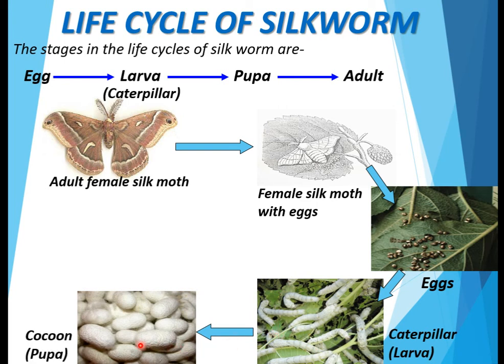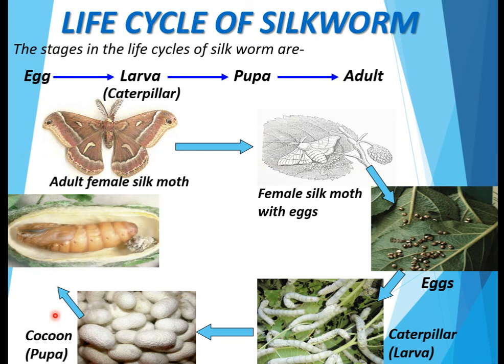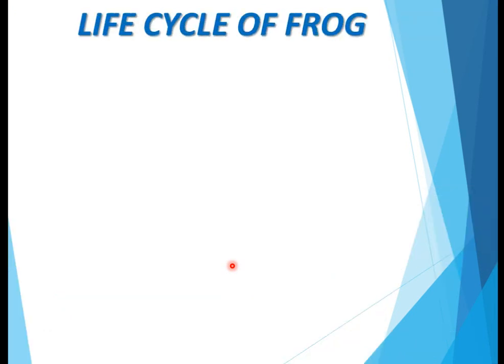Then here you can see in the next picture pupa or cocoon. This is the next stage in the life cycle of silkworm. And here you can see clearly cocoon with developing moth, and then it develops into the silk moth again, an adult silk moth. So you can see what transformation is going on in this, and this is metamorphosis. Now in the next slide we will see the next example, which is the life cycle of frog.